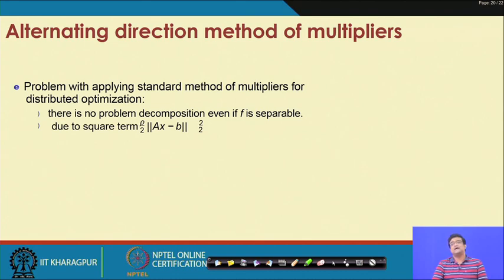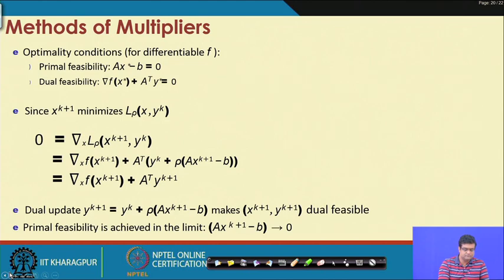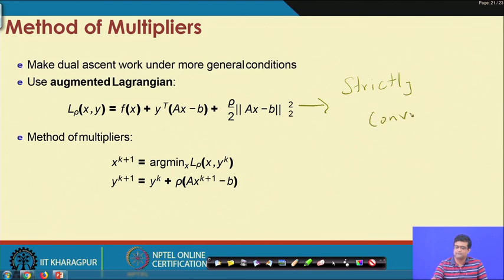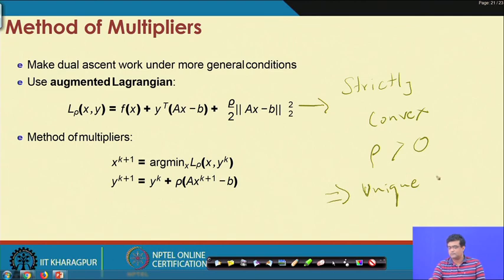Because it has the advantage that your augmented Lagrangian is always strictly convex for any positive rho, which implies that it has a unique solution for x.